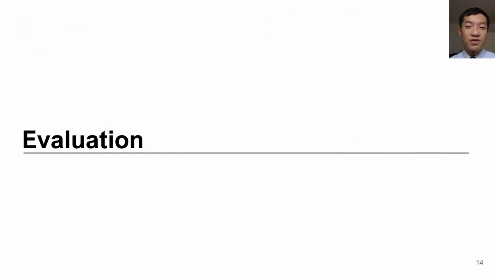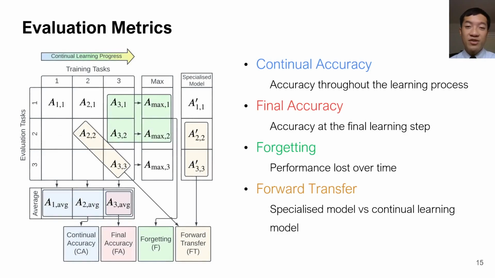And now we will move on to evaluation, where we compare our proposed scheme to other existing methods. In terms of metrics, we selected 4 metrics that we believe can better reflect the performance of a continual learning model. First of all is continual accuracy, where instead of only looking at the accuracy at the final continual step, we take the average of the performance over time. This better reflects the performance in the entire life cycle of a deep learning model, where we want the model to perform well whenever we deploy it, and also in subsequent updates.